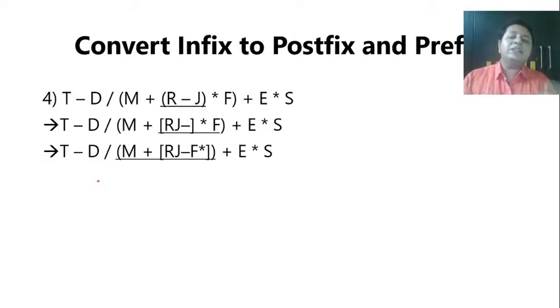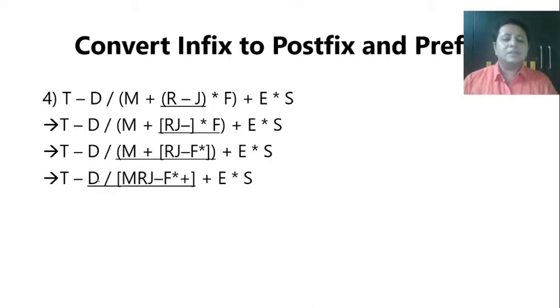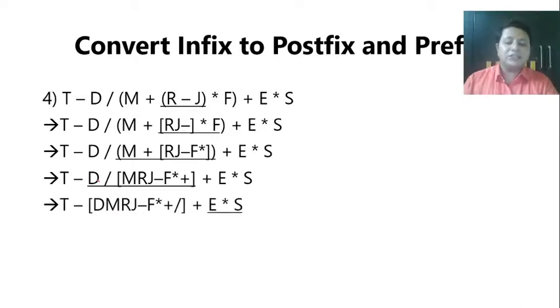When we are done, RJ minus, the inner bracket is gone. Okay, fine. So let us look at this now. So it is M and the other RJ minus F star has to be added. So M RJ minus F star plus. Okay, now look at this. The bracket is over. So immediately what it is going to do is the divide. That is higher precedence operation. So D MRJ minus F star plus and then slash.